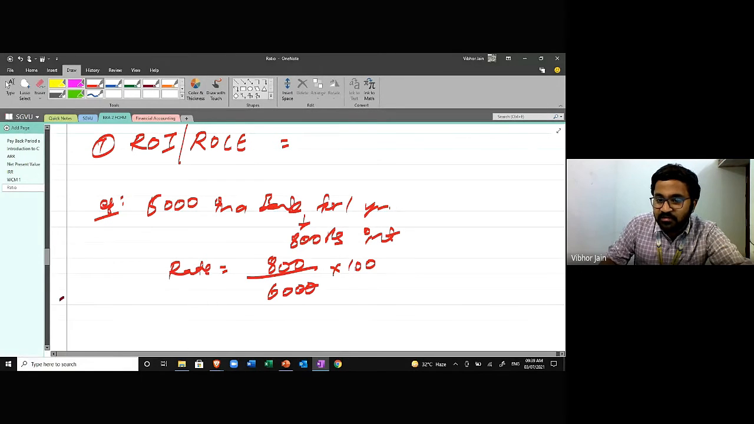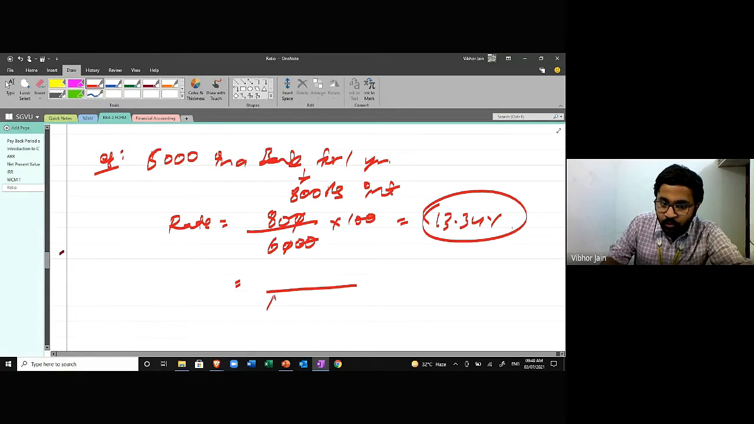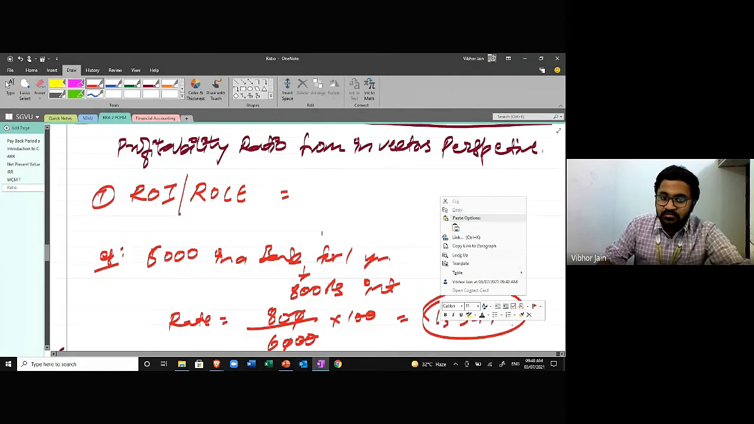Everybody is agreeing with me, right? Is there somebody who does not agree? This is 13.34%. This is your rate. Same formula. So what is the formula? If I put it over here, the denominator is amount invested and the numerator is return on investment. Clear? So this is the formula.